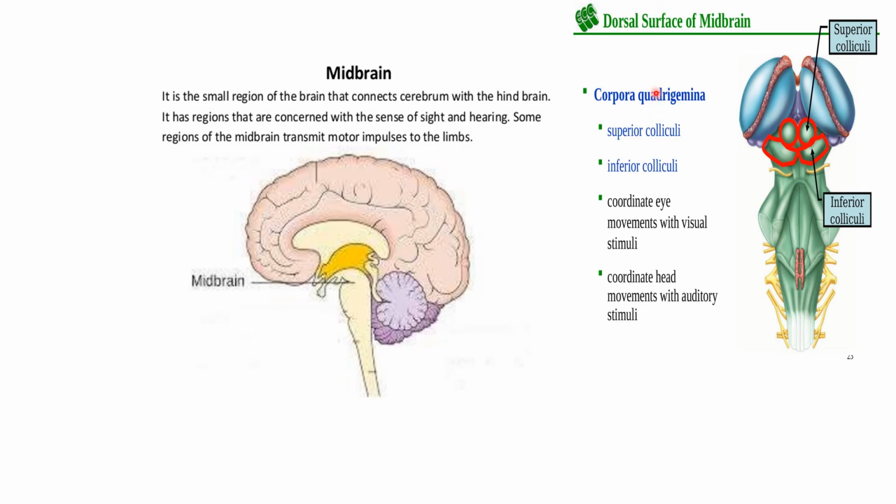Now let's see the parts. If we see the dorsal surface of the midbrain from posteriorly, what we will see is the corpora quadrigemina. Quadri means four, gemina means circle-like structures. Here you can see the superior colliculi and the inferior colliculi, which form the corpora quadrigemina. The superior colliculi are concerned with coordinating eye movement with visual stimuli, and the inferior colliculi are concerned with auditory stimuli.